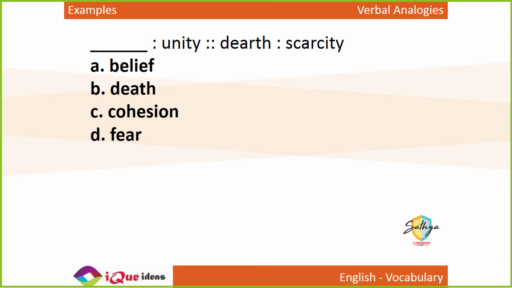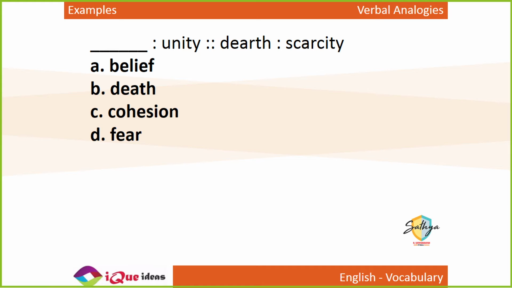Dash is to unity as dearth is to scarcity. Dearth means किसी चीज की कमी होना. Scarcity also means किसी चीज की कमी होना. So both dearth and scarcity mean the same thing. Cohesion, दो चीजों को जोड़ना, is cohesion.